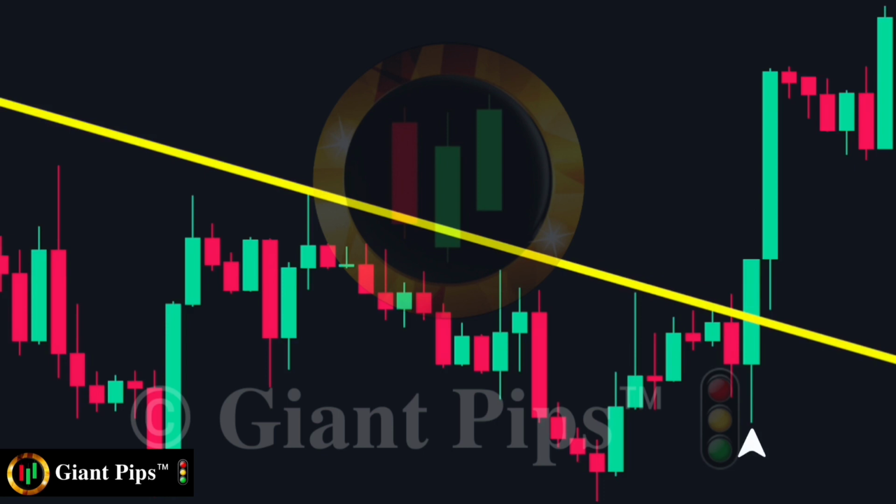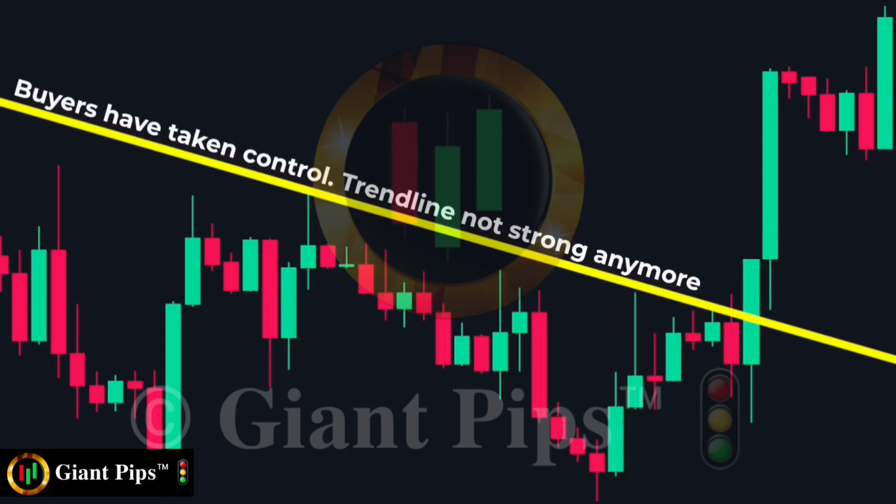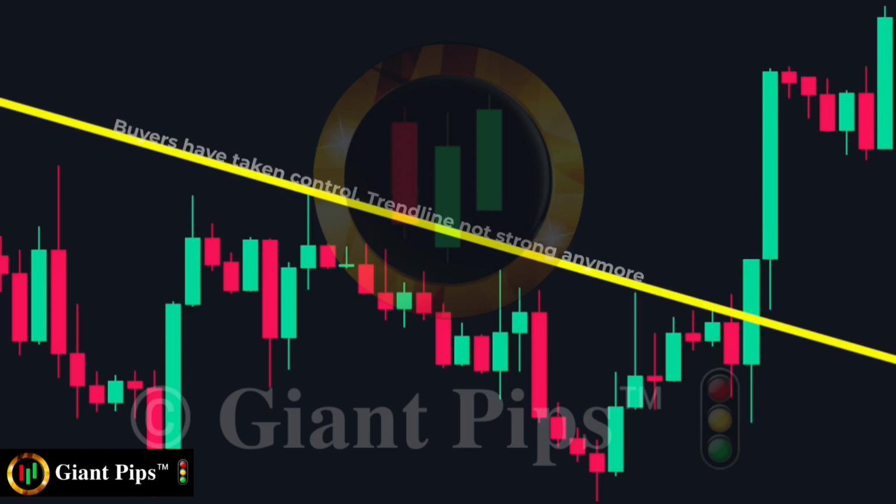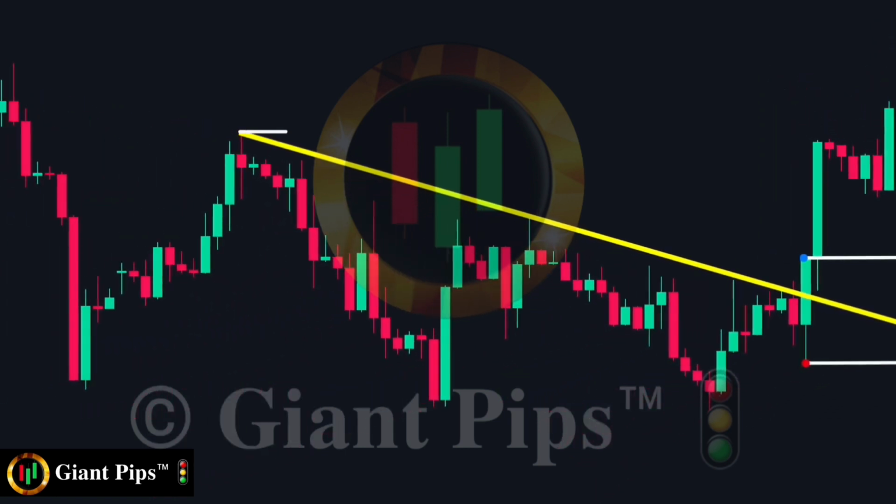The low of the green candle is lower than the red candle. The high is higher than the red candle. Again, a very strong indication that the buyers have taken control and the trend line is not strong anymore. A buy trade could be initiated here as well. We place a buy order above the high of the candle and we put a stop loss below the candle. Our targets will be these highs. As you can see, the price achieved our targets on this trade.